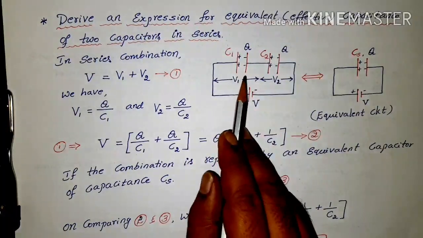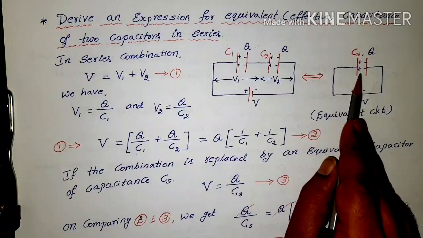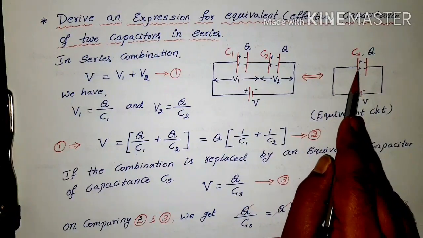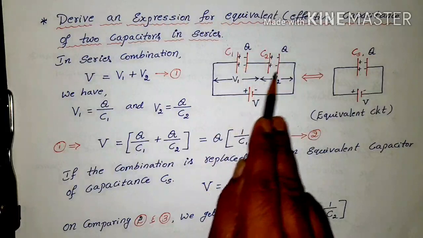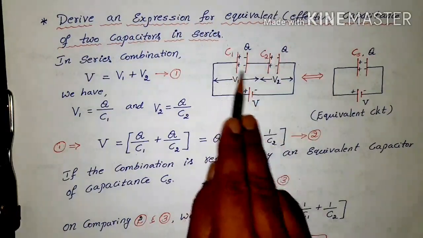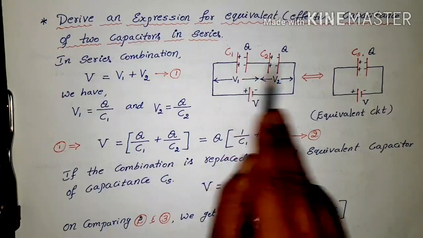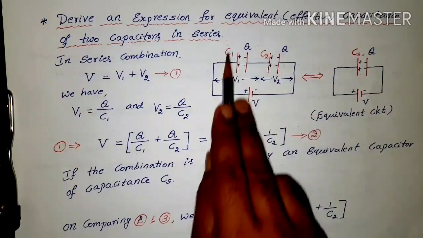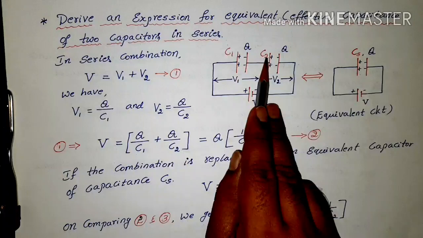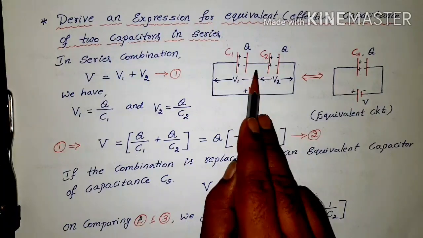Equivalent means a single capacitor, or a single capacitance, which can replace these two in combination. So what is the value that can replace the two capacitors, or two capacitance values? That is what we have to find now.